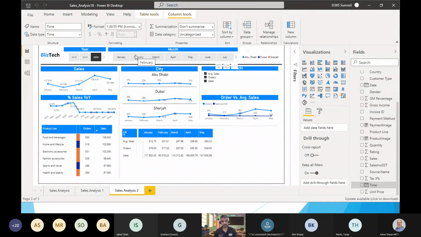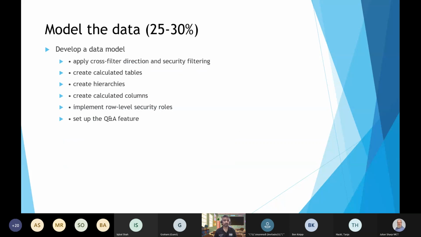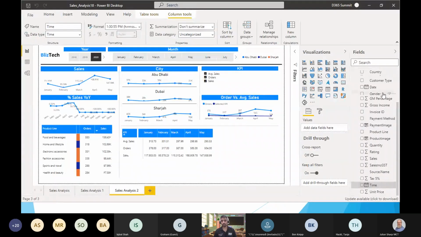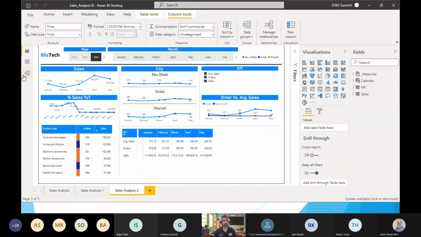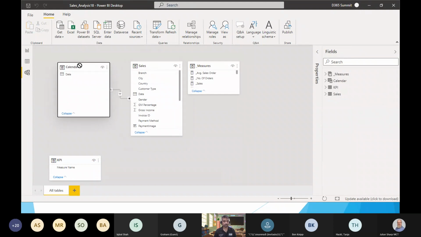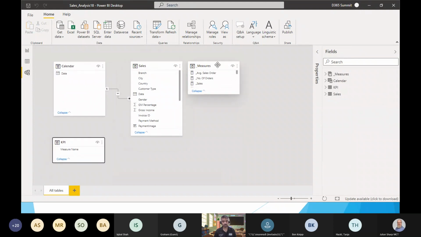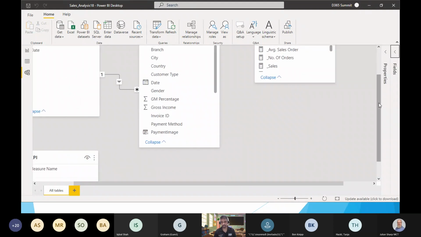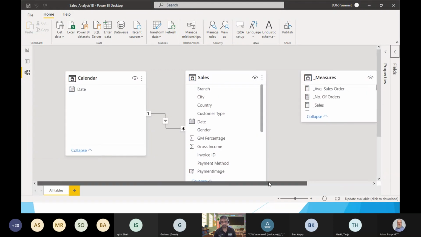Now the other part to this is, so we'll check these two things together, developing and designing. So you have a design and then you finally implement the data model. So currently with every data model you have, now I'm switching to the new data model view pane. So you might be familiar with some of the things here. Let me know if you guys can see it, or I will do some maximization here to make it more readable.